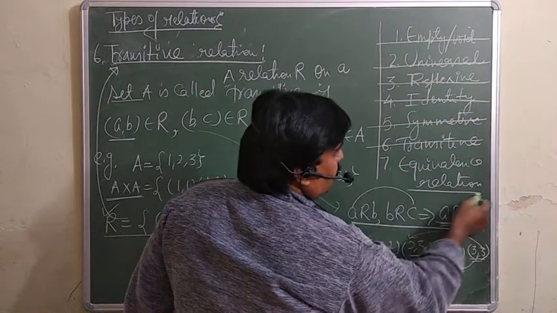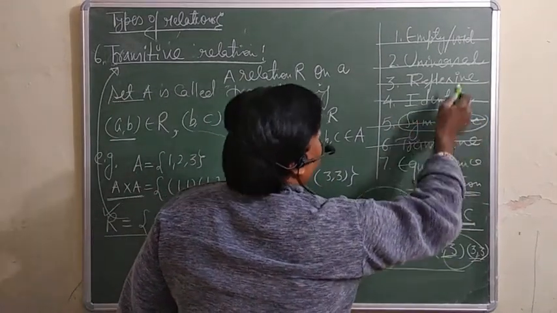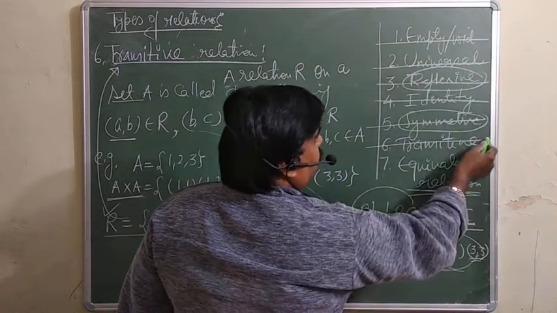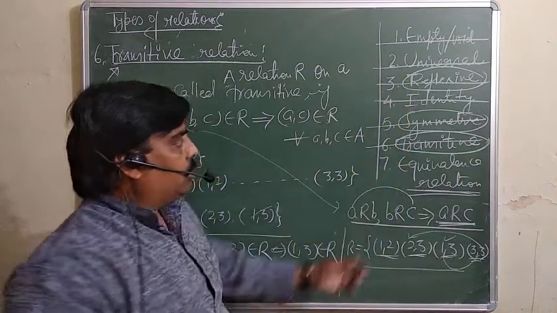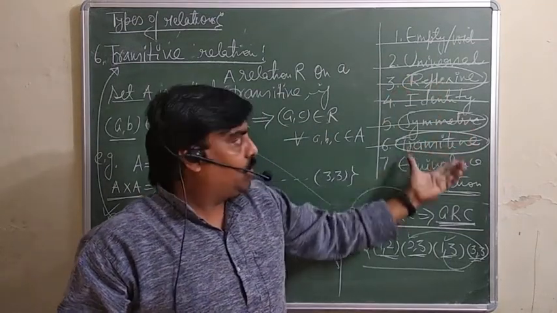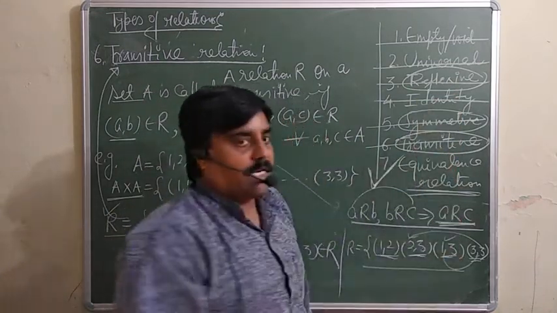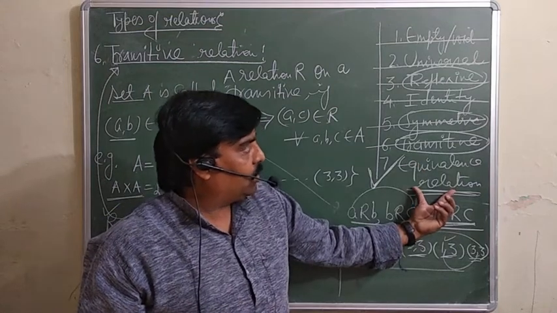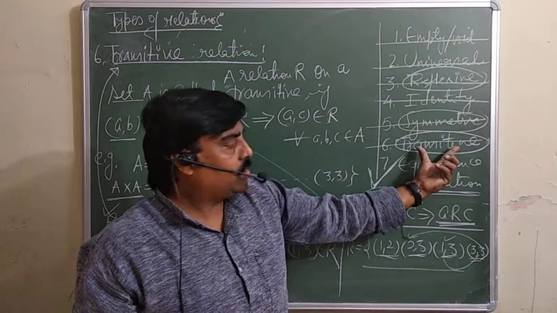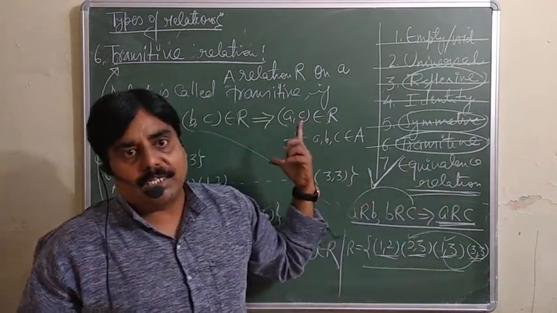And what does equivalence relation mean? If a relation is symmetric, reflexive and transitive, three conditions, all three relations hold, that is known as an equivalence relation. So to become an equivalence relation, it should be reflexive as well as symmetric as well as transitive. All three must hold, then you can say that it is an equivalence relation. Have a look.